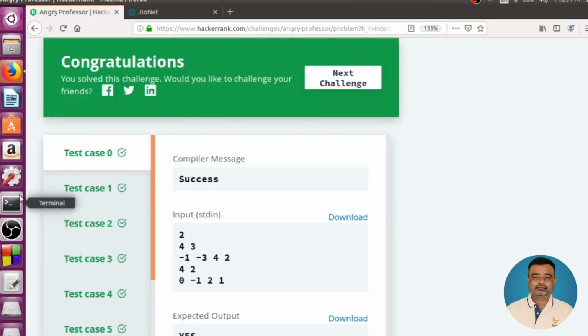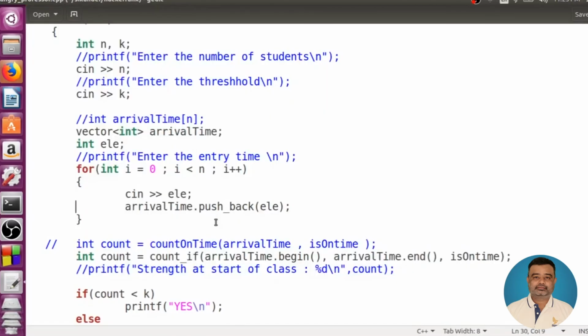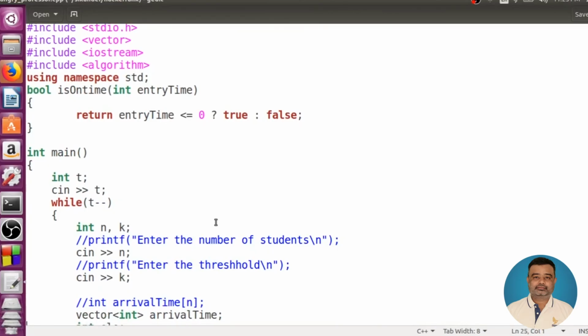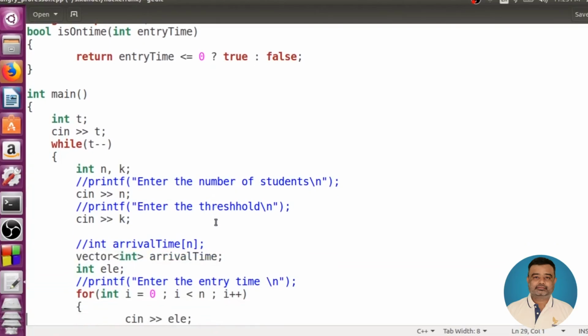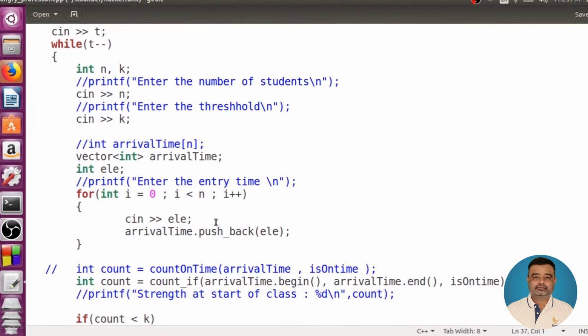So let's come back to the code here. This is the code what we had. Have a look here. We only wrote this function isOnTime, and then the other information was just reading the input. You could have even used a traditional array. Only thing is, in that case you could just pass the array name, array name plus n, but better to use vector. And then we just use this count_if.